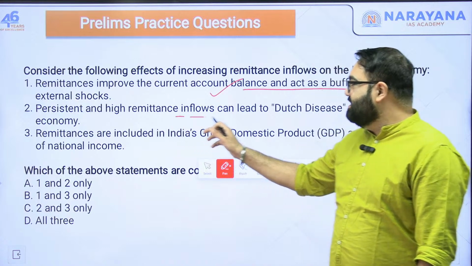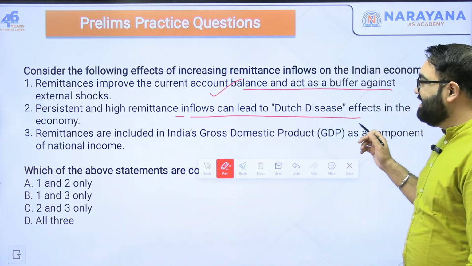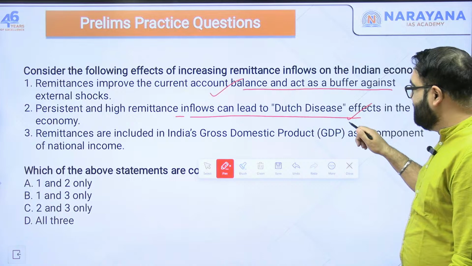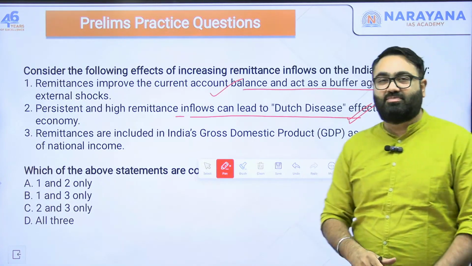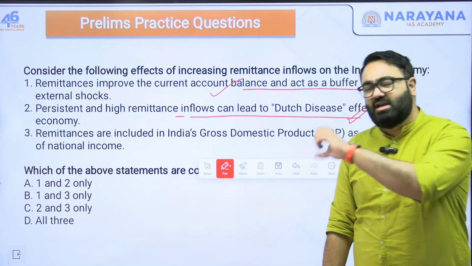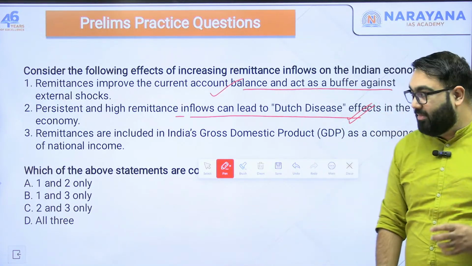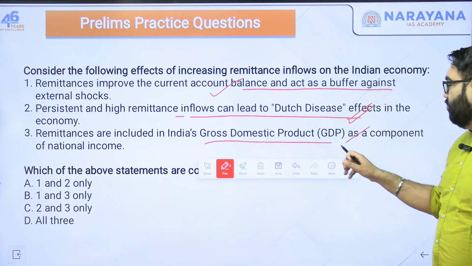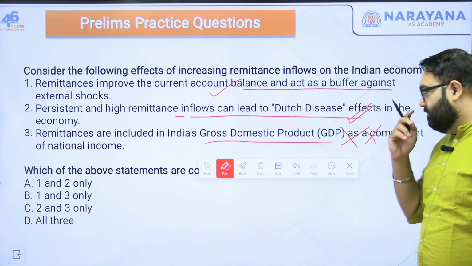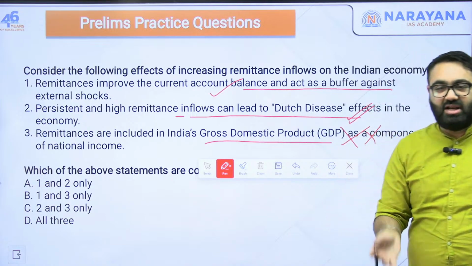Number 2. Persistent and high remittance inflows can lead to Dutch disease effects in the economy. Yes, we will discuss Dutch disease in just a bit, but yes, it might have this problem and it has been seen in the past. We'll discuss after this question what exactly Dutch disease means. Number 3. Remittances are included in India's GDP? No. They are not included in India's GDP. So, they are not considered as national income.